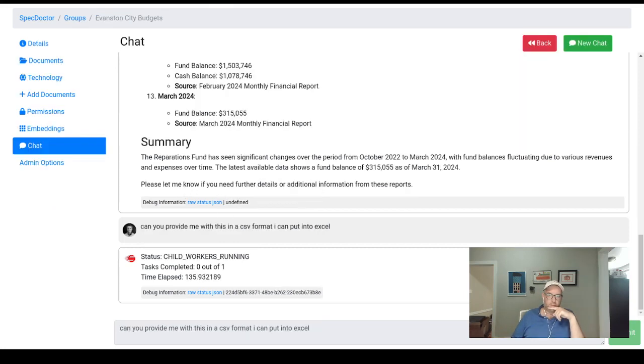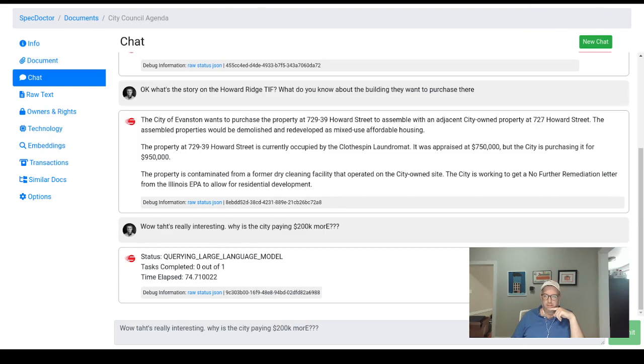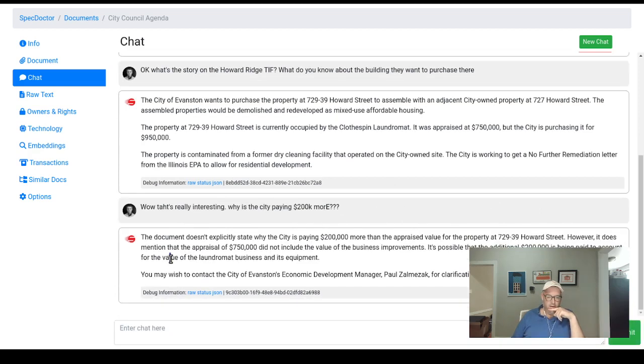Let's see if this thing is finished over here. Nope, they're both running. I think this one, I broke something on the back end of the system here. And maybe this one might be broken too. Okay, this document doesn't mention why the city is paying more than the appraised value. It does mention that the appraisal of $750 did not include the value of business improvements. Huh, why would... You may wish to contact Evanston's Business Development Vault. Okay, you know what, I might actually go do that.